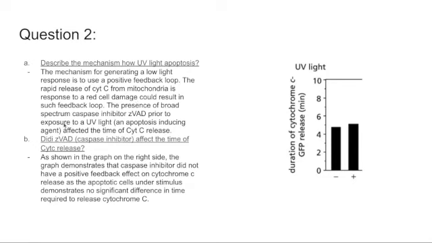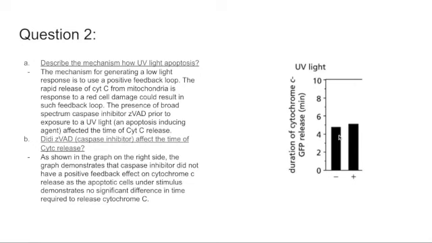loop. The presence of broad-spectrum caspase inhibitor ZVAD prior to exposure to UV light affected the time of the CYP-C release. The second question: did ZVAD affect the time of CYP-C release? As shown on the graph on the right side, the graph demonstrates that caspase inhibitor did not have a positive effect on cytochrome C release, as the apoptotic cells under stimulus demonstrate no significant difference in time required to release cytochrome C.